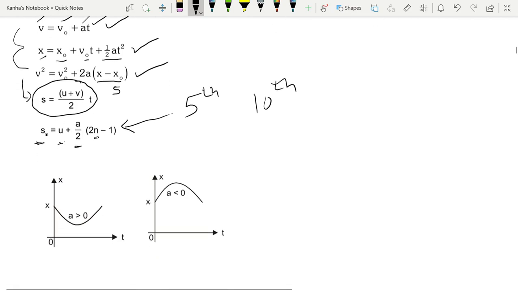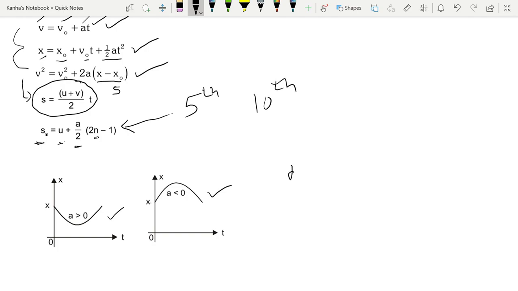Let's go down. When the acceleration is uniform, there will be questions from graphs. They've often been asked, so you should know what you're plotting. An x-t graph for uniform acceleration will look either like this or like this, depending on whether a is greater than 0 or a is less than 0. Why is this?